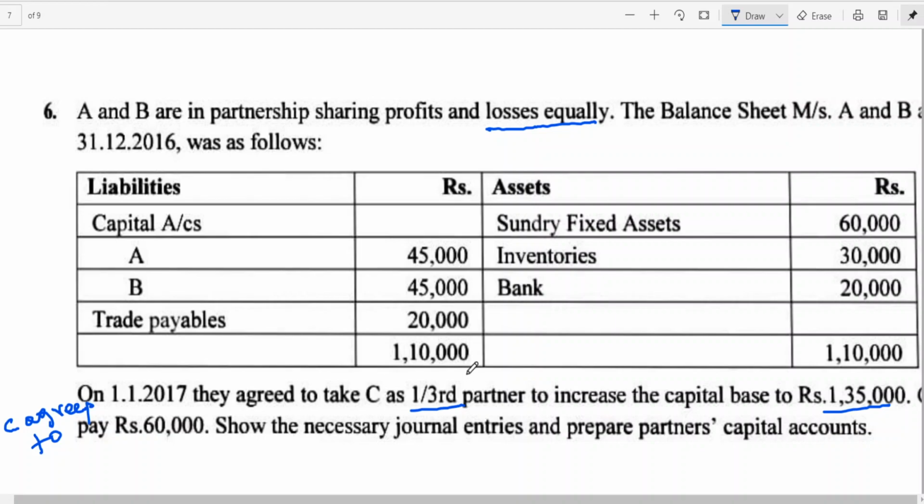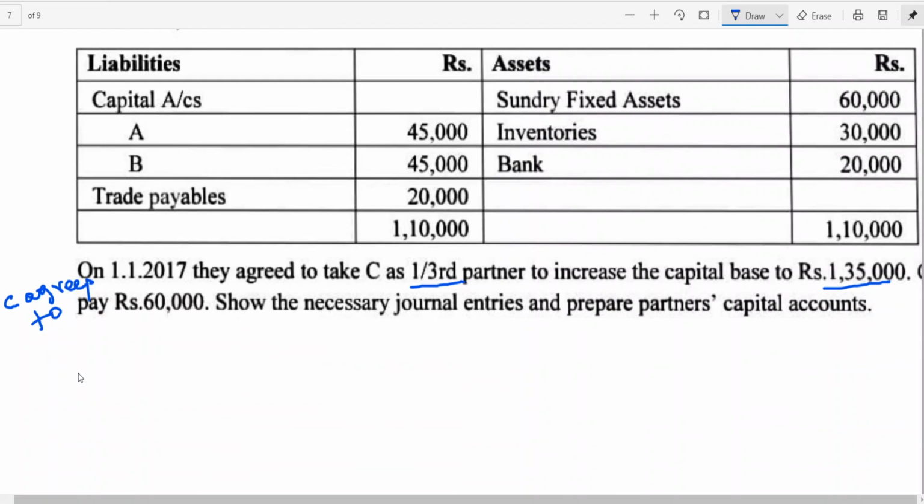So let me take you to the simple thing. Working note number 1 is about goodwill. Sir, how do we need to find out goodwill? Very simple.